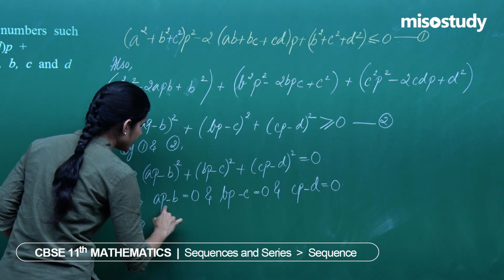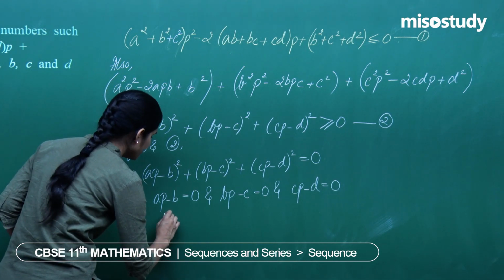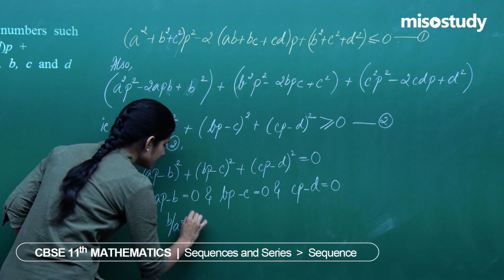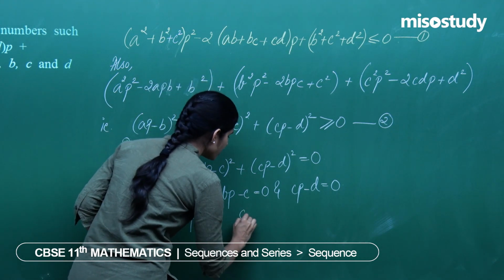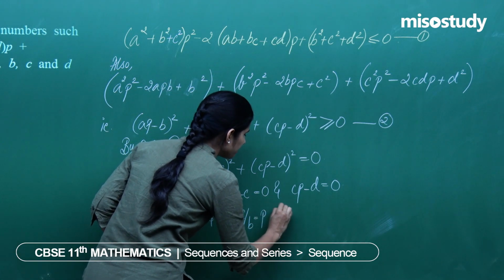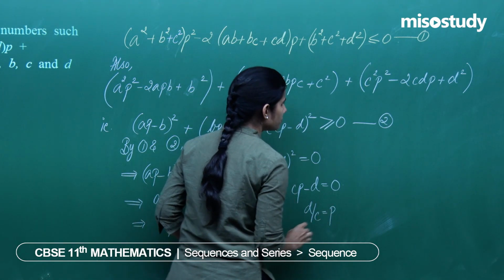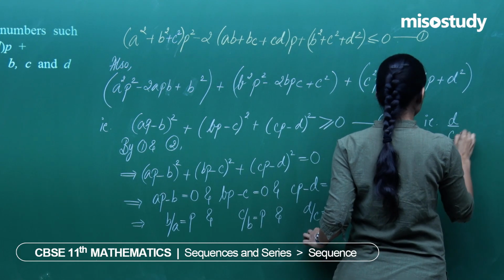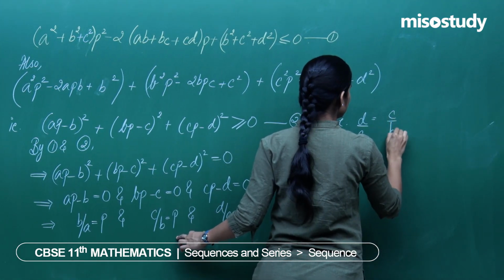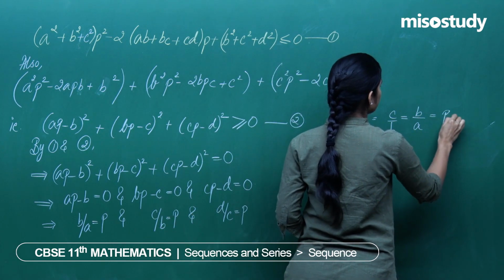This implies AP is equal to B, or B by A is equal to P. Then BP is equal to C, or C by B is equal to P, and CP is equal to D, or D by C is equal to P. That is D by C equals C by B equals B by A equals P.